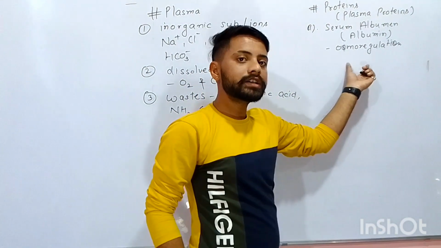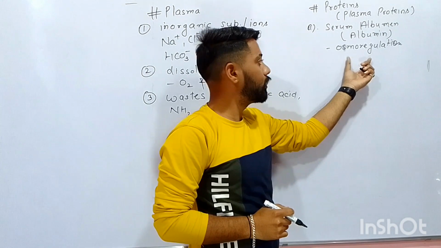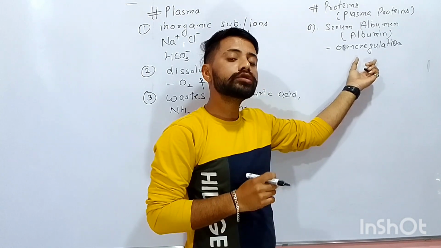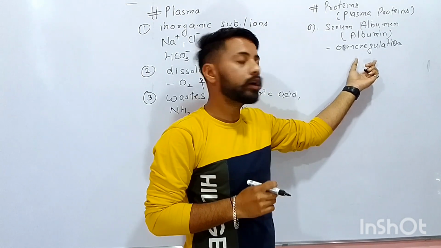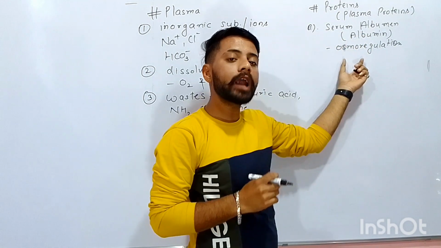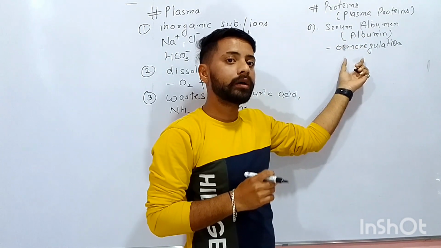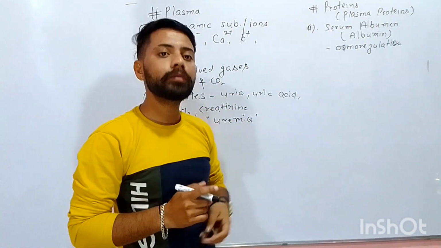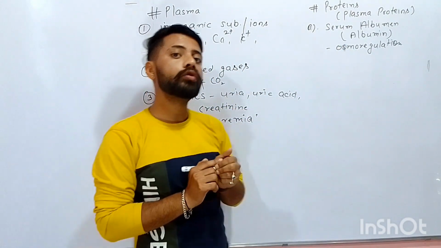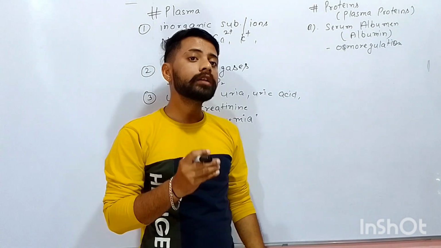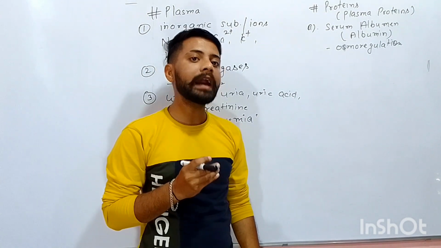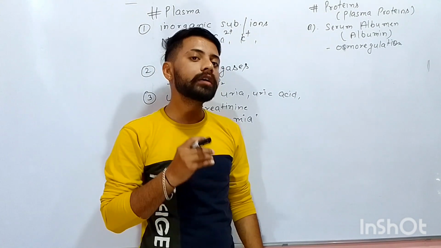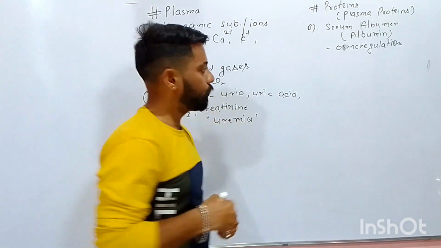Now if we understand the meaning of the word osmoregulation, it is actually holding the water in the blood. So serum albumin helps to hold the water in the blood. If there is a deficiency of albumin in the blood, the blood does not hold the water properly, then the water comes out from the blood and accumulates in the tissues, and that condition is known as edema.